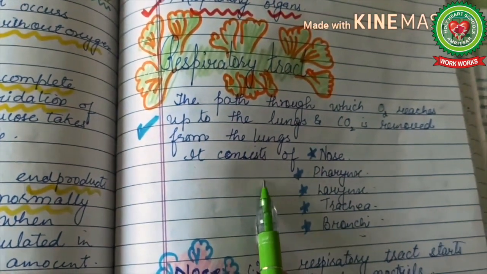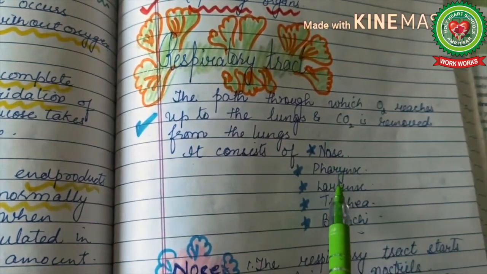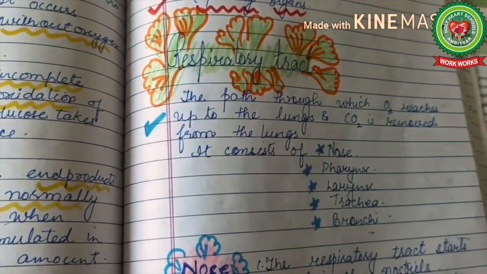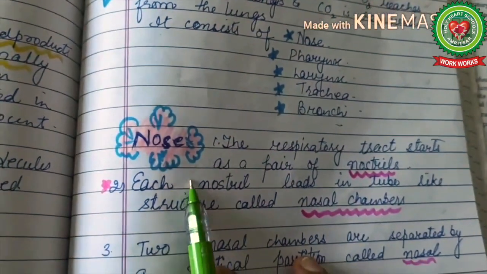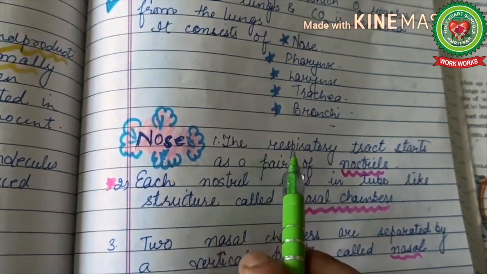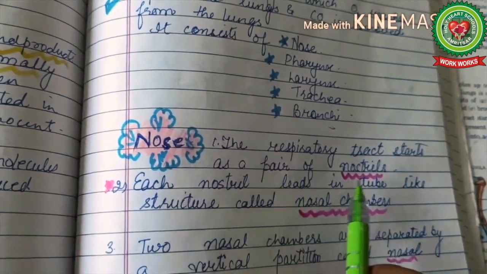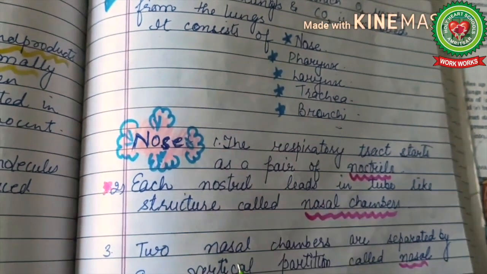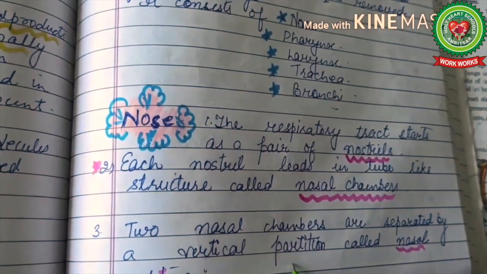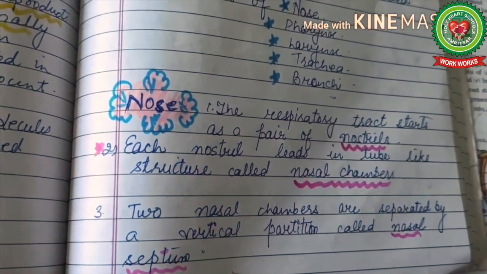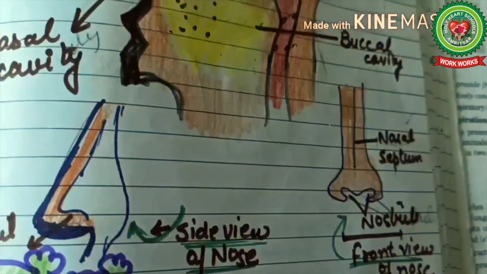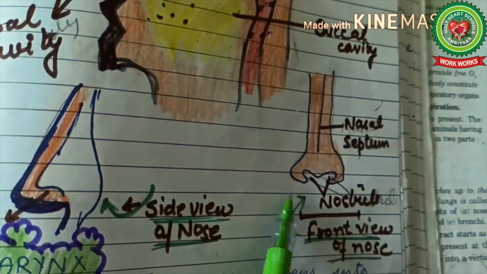That is called respiratory tract. It consists of nose, pharynx, larynx, trachea and bronchi. So we'll study about nose in detail. Children, we know the respiratory tract starts from a pair of nostrils. Each nostril leads into a tube-like structure called nasal chamber, and two nasal chambers are separated by a vertical partition that is called nasal septum.